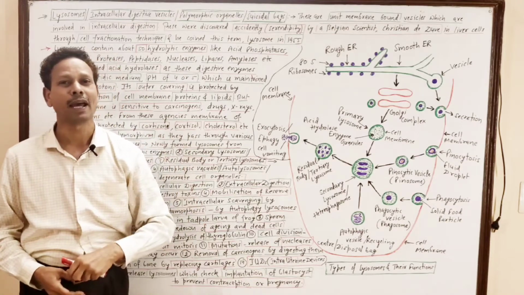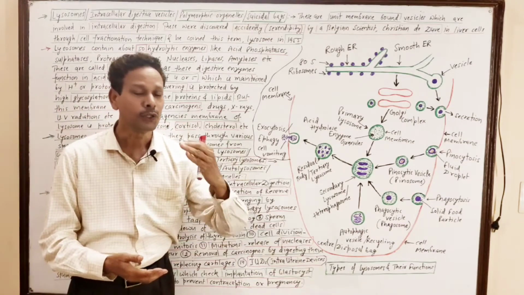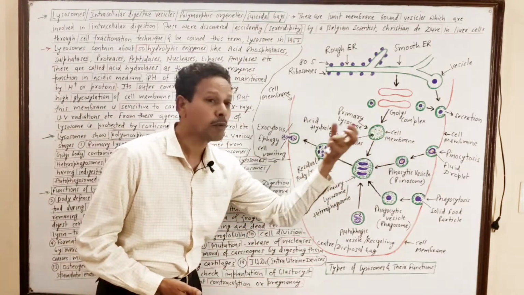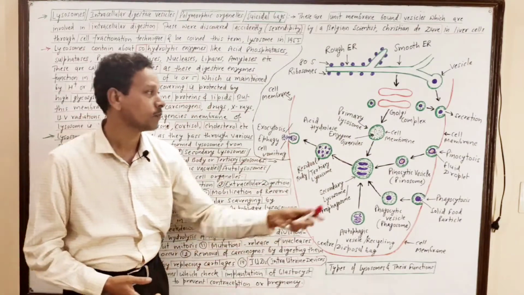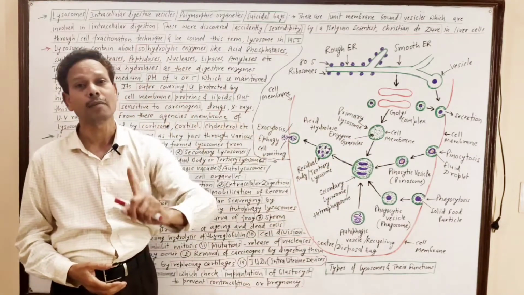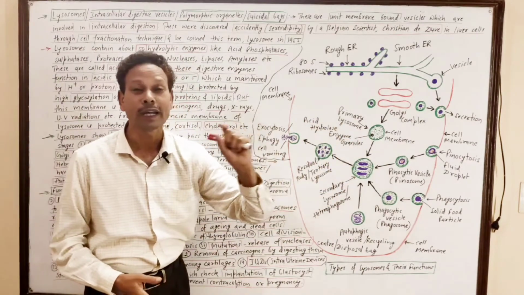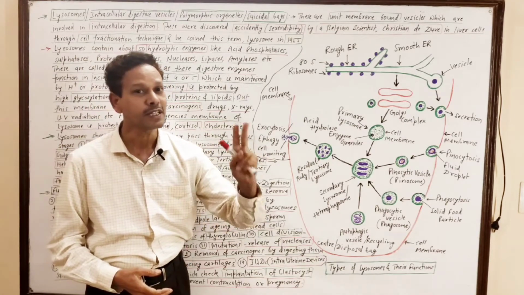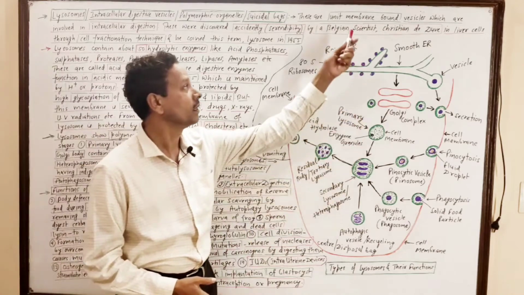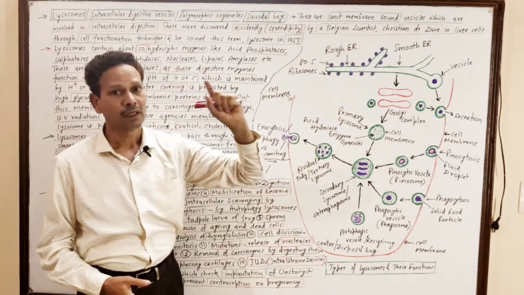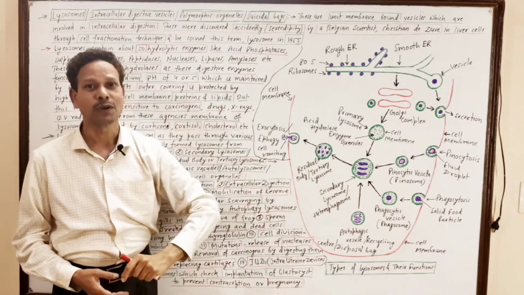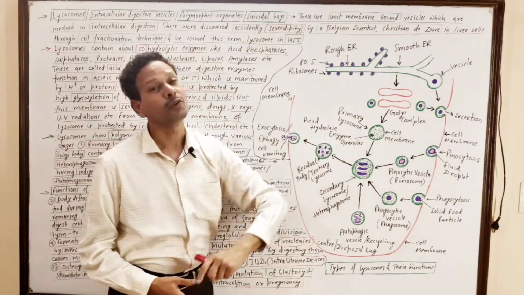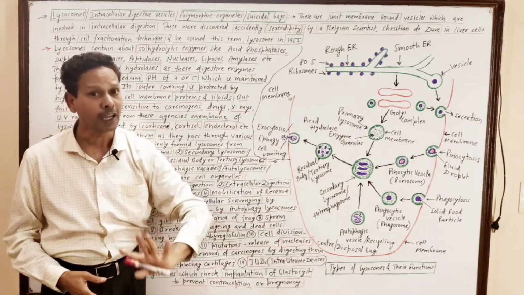Lysosomes, suicidal bags. These are unit membrane bound cell organelles. Note down, these are small vesicle-like, vacuole-like structures which are bounded by a unit membrane, a single membrane. These cell organelles were first discovered by a Belgian scientist, Christian de Duve, and the term lysosome was also coined by this scientist, de Duve, in 1955.